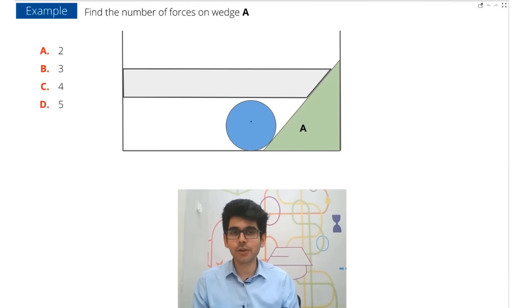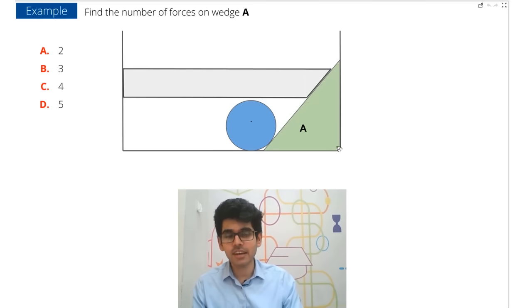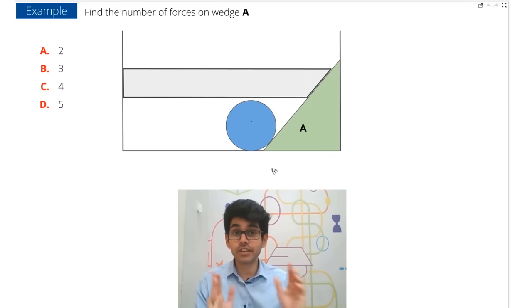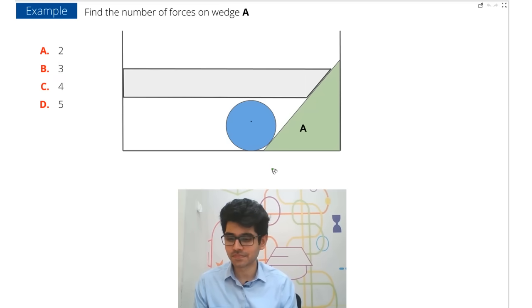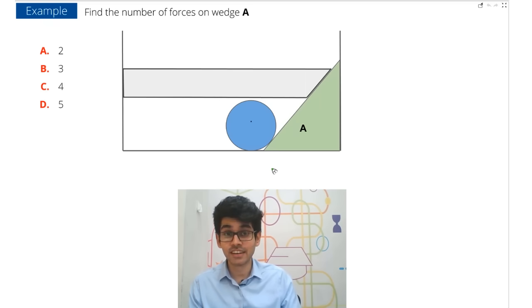Now this is the first question for all of you. Let's see who's the quickest here. Find the number of forces on the wedge A. How many forces can you visualize and count that are acting on the wedge A? I'll be giving you 20 seconds for this question. 12 more seconds to go. 10, 9, 8, 7, 6, 5, 4, 3, 2 and 1.